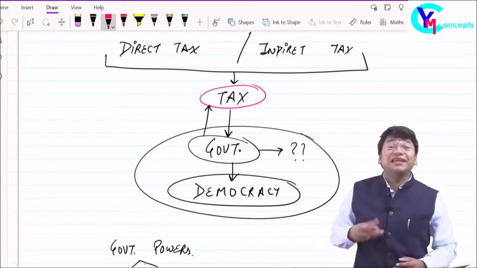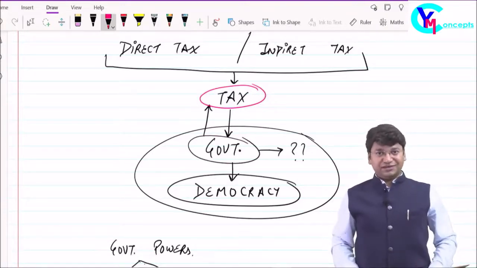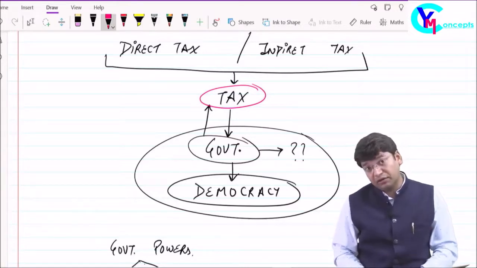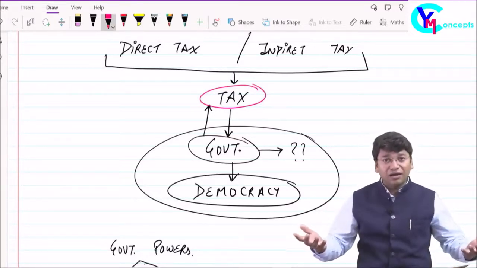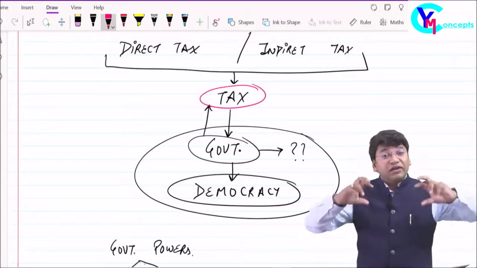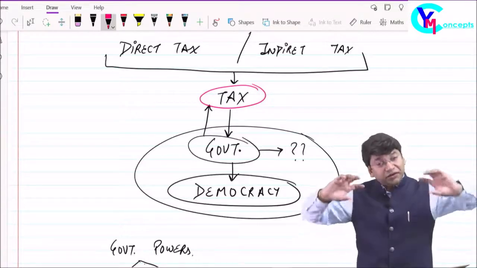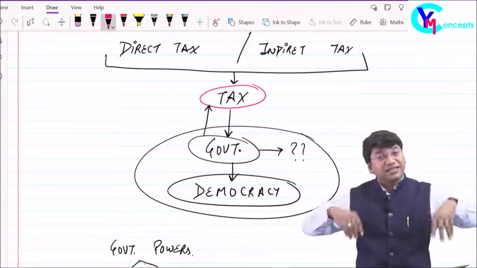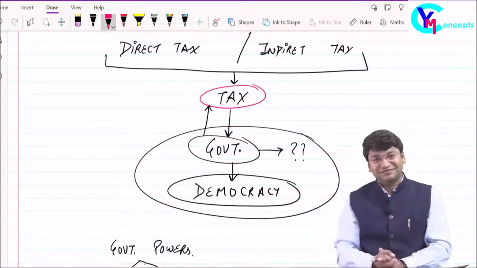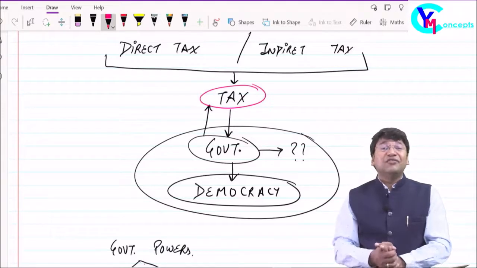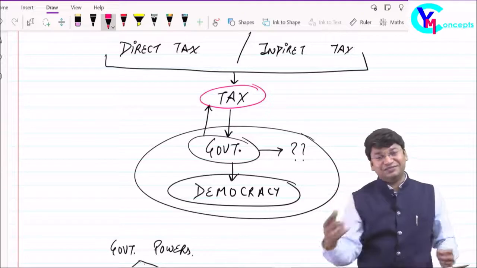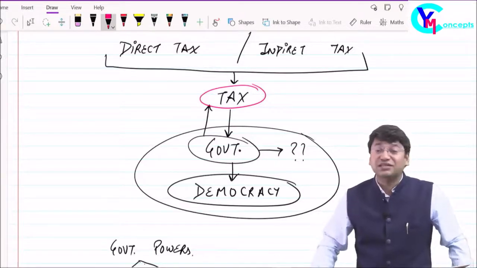Who is paying the tax? We all are paying the tax. To whom are we paying the tax? Government. Who is the government? We all are the government. It means taxes are the revenue of the government. Government means we all, and we all are paying tax. We all are paying taxes to the government, which means to ourselves. It means, sir, we are paying taxes to ourselves for our common development, for common infrastructure.